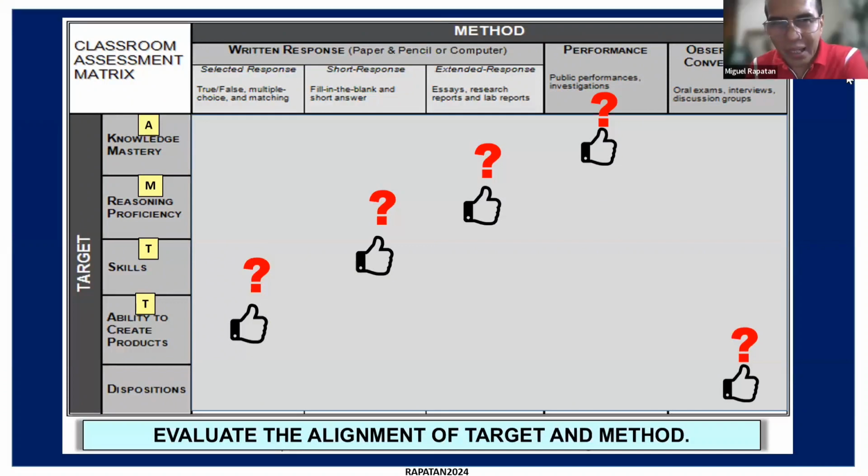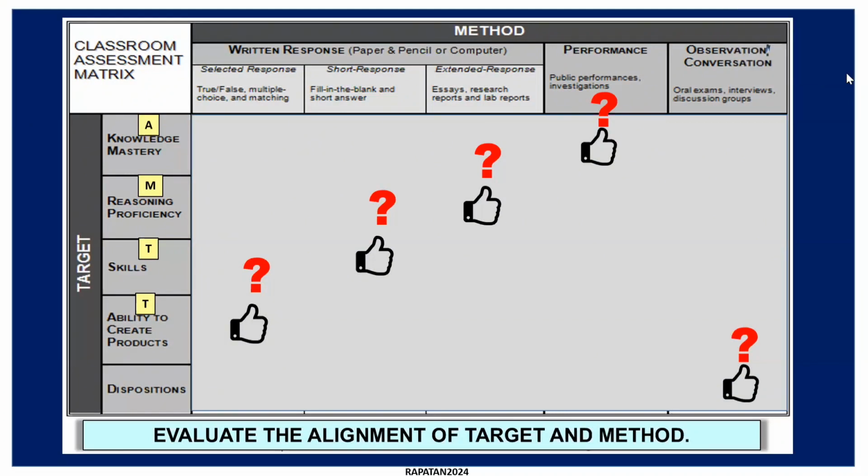Okay, maybe that part, but if I just want to know how they reason on something, do they need to have an investigation in the performance task, just to get their reasoning?